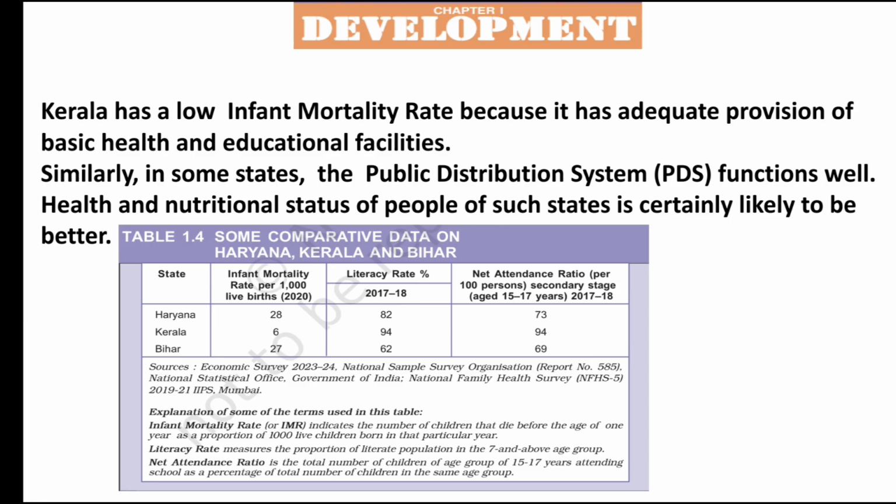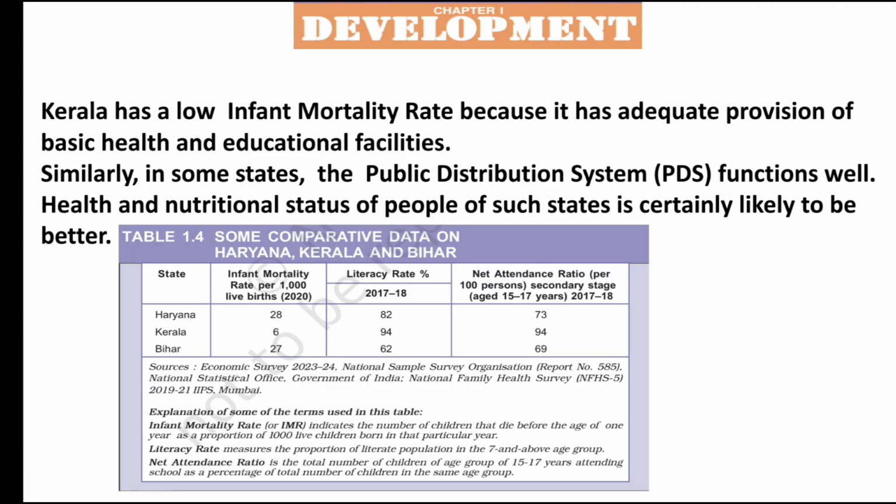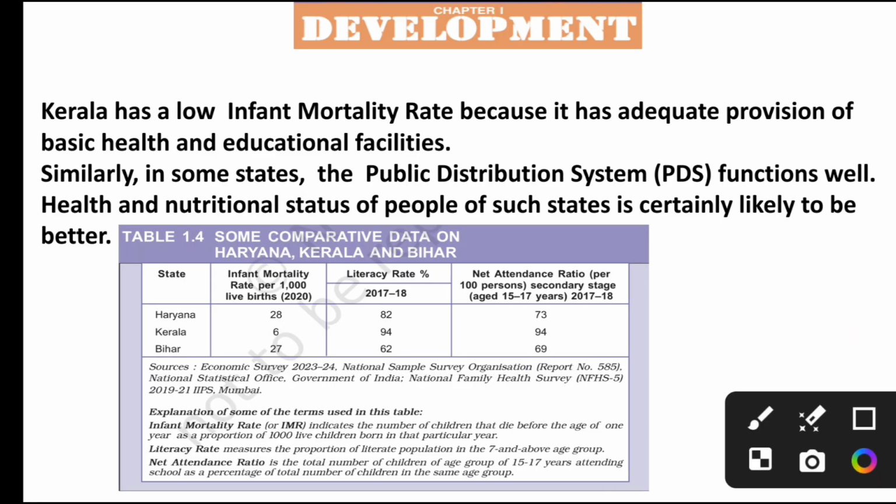So now you see here, Kerala has a low infant mortality rate because it has adequate provisions of basic health and education facilities. If you see here, Kerala has better education facilities and health facilities. That's why its infant mortality rate is far better when compared to Haryana and Bihar.